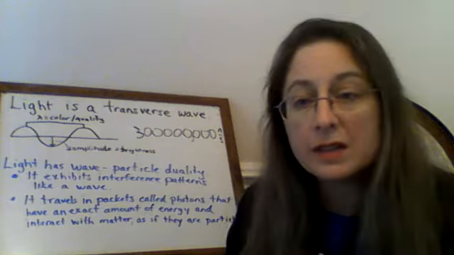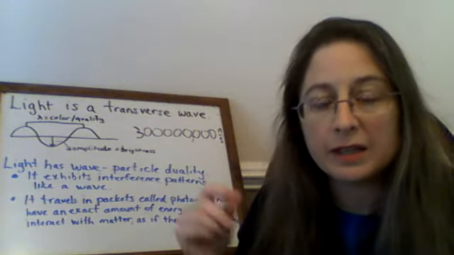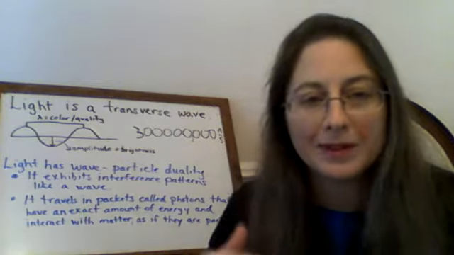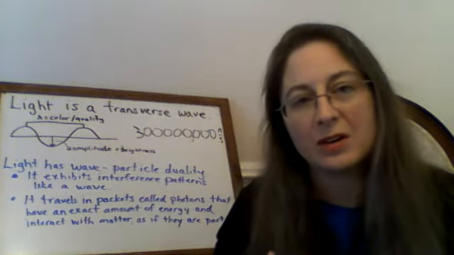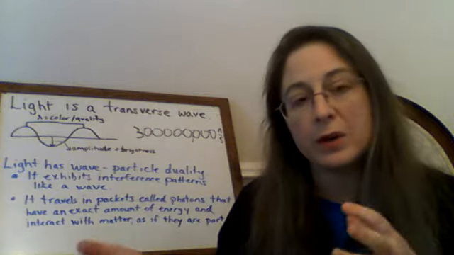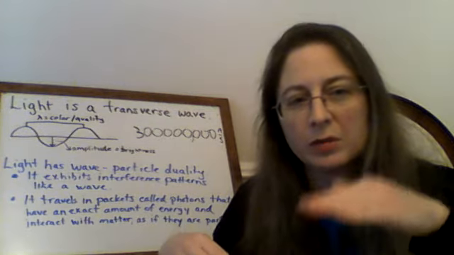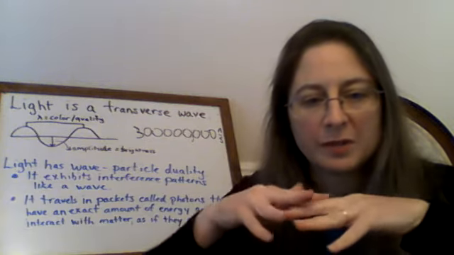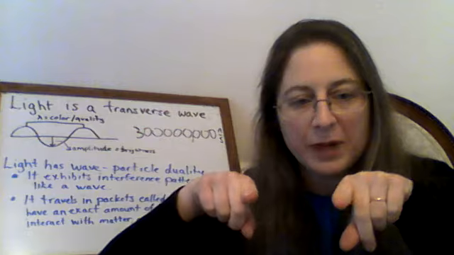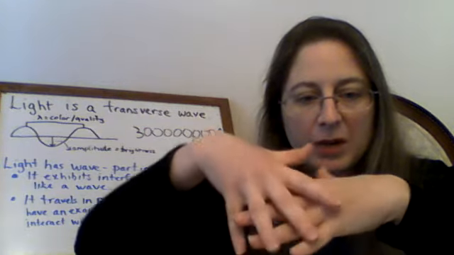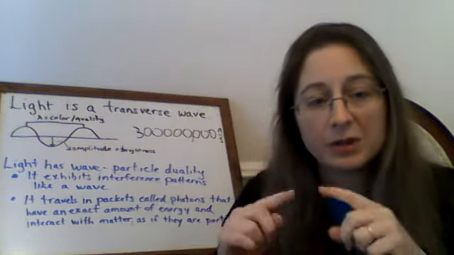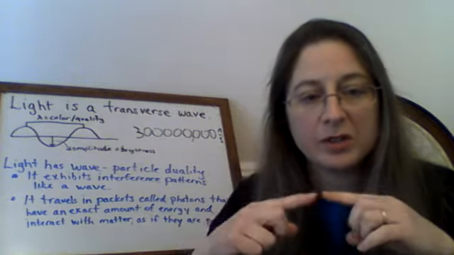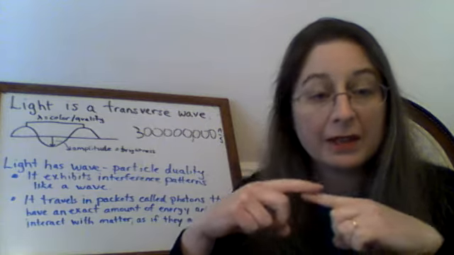We can see that it behaves like a wave in that it exhibits wave interference patterns. So for the class of 2020, you guys saw some virtual labs where we used water waves as an example when we did it together on Zoom, and you saw wave interference patterns where when waves pass through two slits and then the waves spread out, and you could see places where crests met and added to each other and troughs met and added to each other, and where a crest and a trough met and canceled each other out.